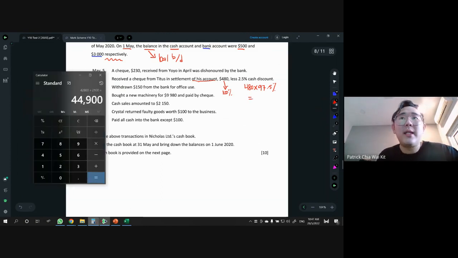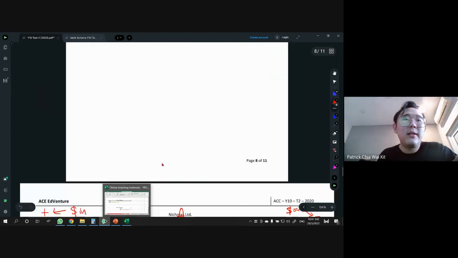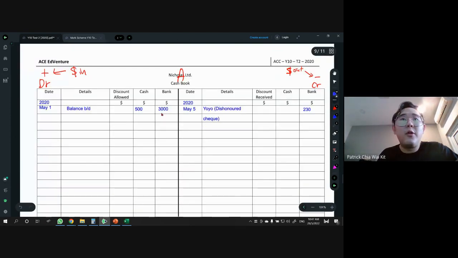So how much is that? 480 times 97.5%, that will be 468. So we are getting 468. Okay, so in the bank, we receive a check, so 468. And what is the discount that we give them? The 2.5%. So you have to change it to a value also, because everything must be changed to value.